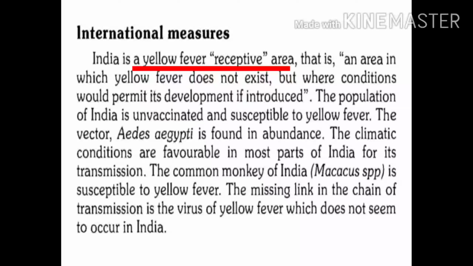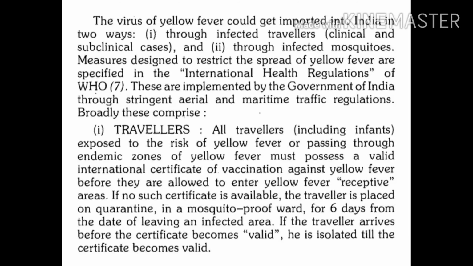There are certain international measures which are taken for prevention of yellow fever. These international measures are part of the International Health Regulations, that is IHR. These regulations are enforced for airways and shipping, or simply these are the traffic regulations related to international travel.